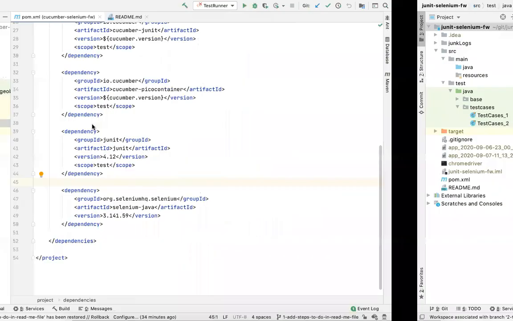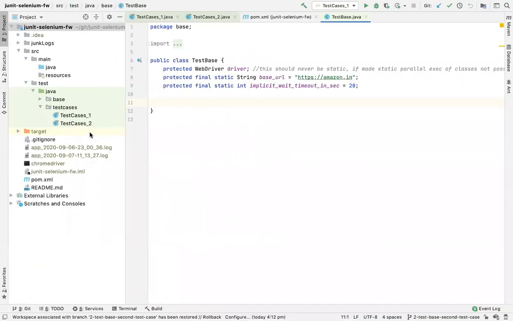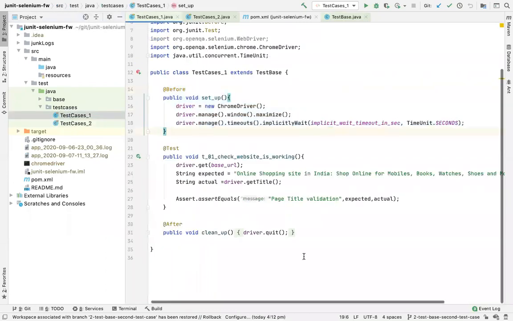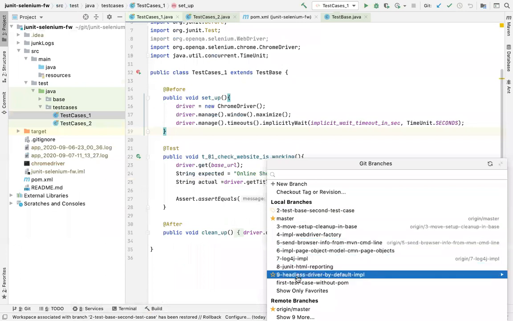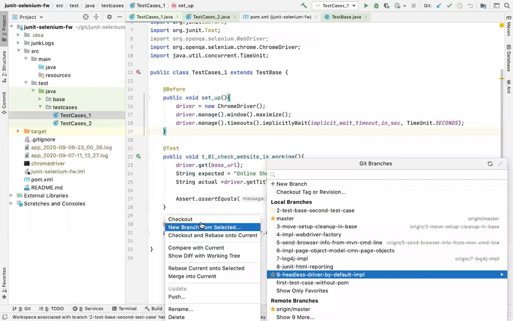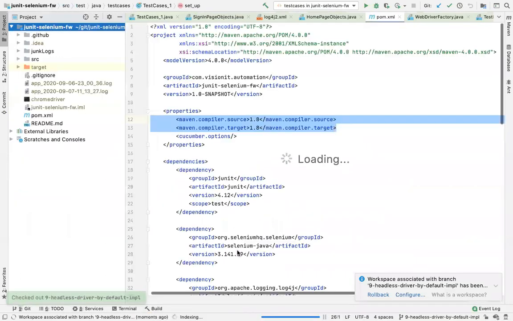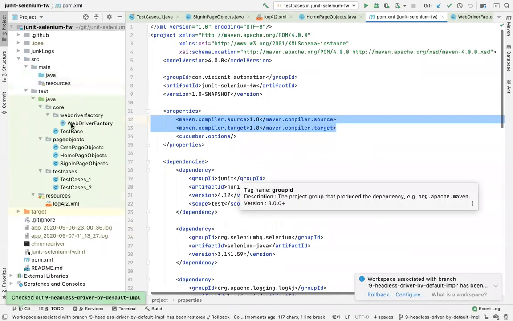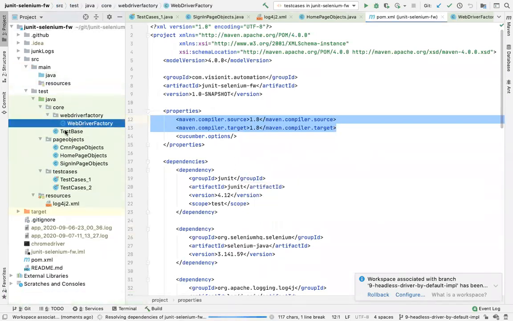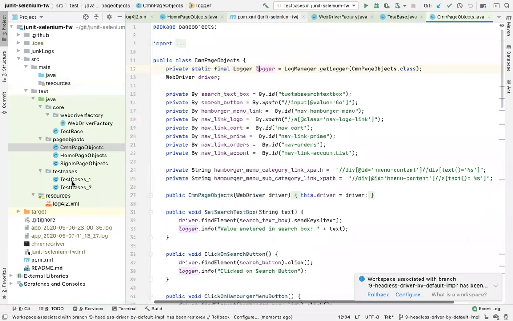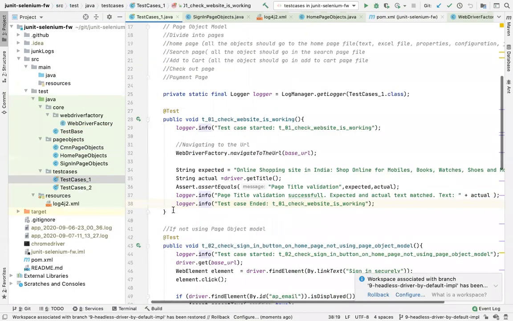Putting this into contrast to our previous framework, this framework, right? In this framework, it was a simple JUnit framework, right? We just wrote test cases and we structured it well enough, right? So we did till this point, till step 9. Until here, I created WebDriver factory, test base, page objects, right? And some test cases here. So this is how we were writing test cases.